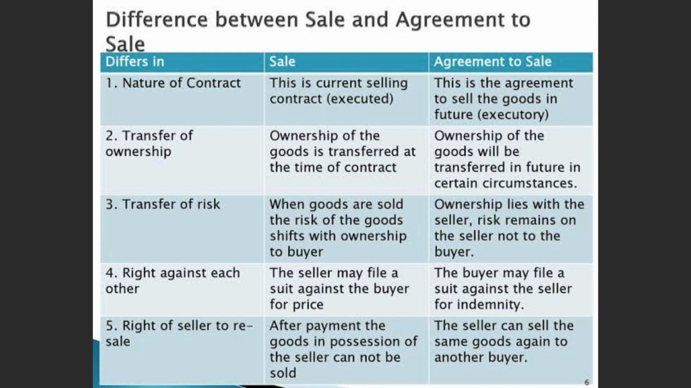Now, since agreement to sale is just agreeing now to sell in the future, the goods possession, ownership and any kind of risk associated with the goods will be remaining with the seller, because the goods are yet to be transferred, or the agreement is yet to be executed. It's still in executory stage. Therefore, the risk remains with the seller.